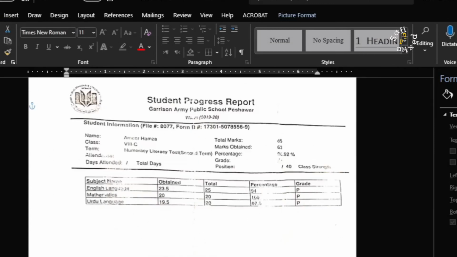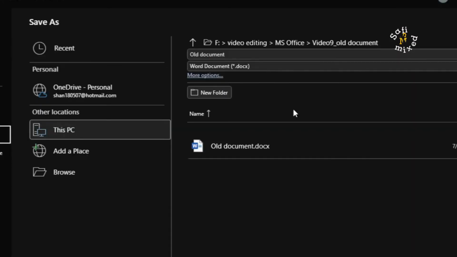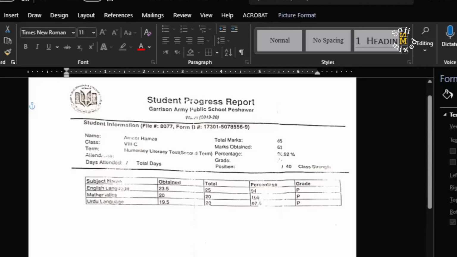Now you can save the soft copy in a folder of your choice, and I want to save this right over here. So the picture is saved.